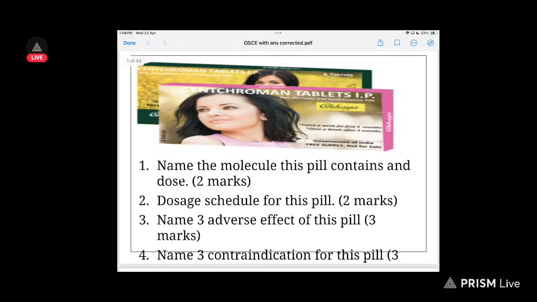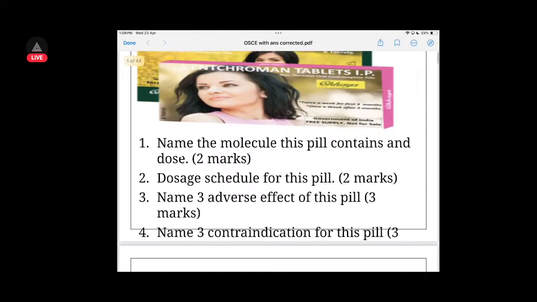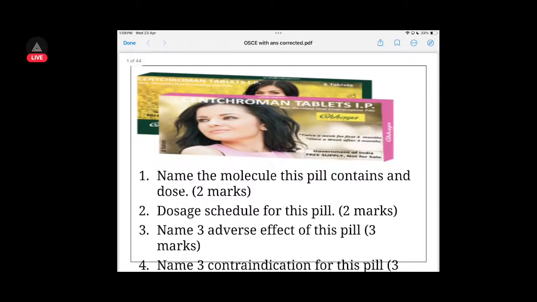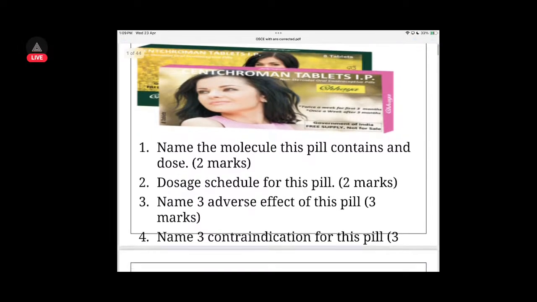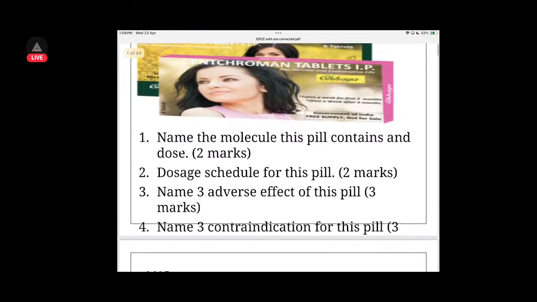First of all, name the molecule this pill contains and the dosage. So this is centchroman. It's also called Chaya and Antara. The molecule name is centchroman, and the dosage you can see right here somewhere, maybe. No, in the image they have not provided the dosage. Then the dosage schedule for this pill also you have to ask, and they ask for 3 adverse effects of this pill as a 3 marker and 3 contraindications of this pill.